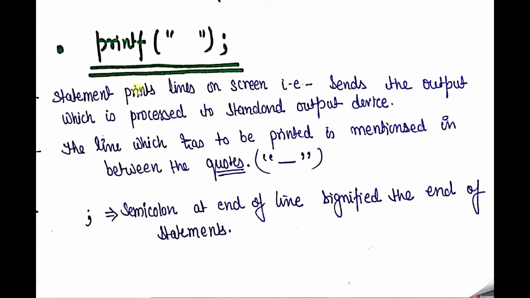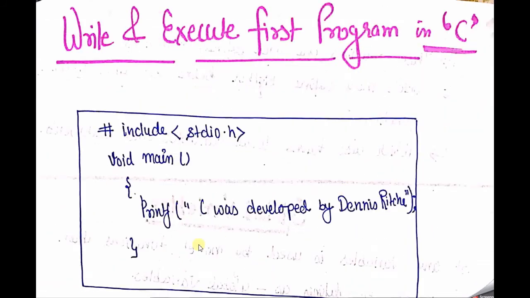Okay, so the printf statement prints a line on a screen. Whatever statement you write here is basically printed on the screen, sending the output to the standard output device. So why is the standard input output function used? Because here I am going to give the output to the screen. That means we use the monitor screen to display this line to the user. And whenever I want to write this, what kind of input device is used? Keyboard.